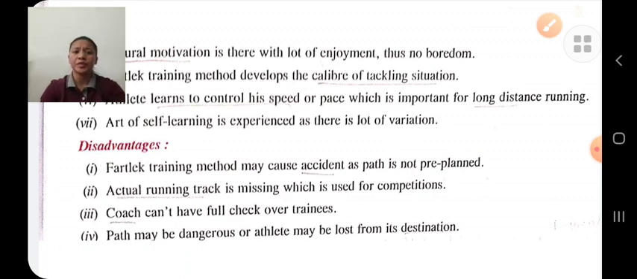It is used for the competitions. In fartlek training methods, the coach can't have full check over the training. He cannot supervise, and a part may be dangerous, or the athletes may be lost from his destination. This is the main disadvantage of fartlek training methods.